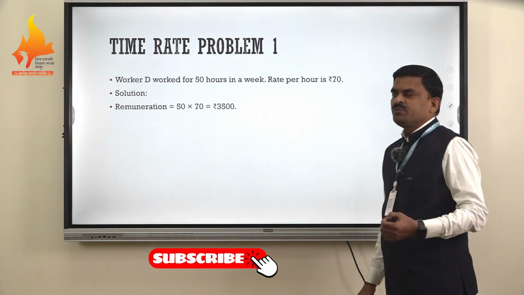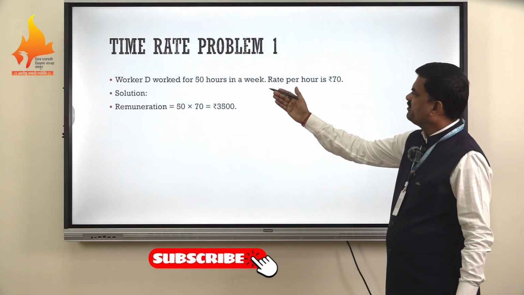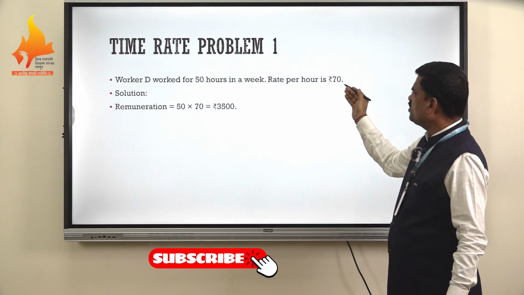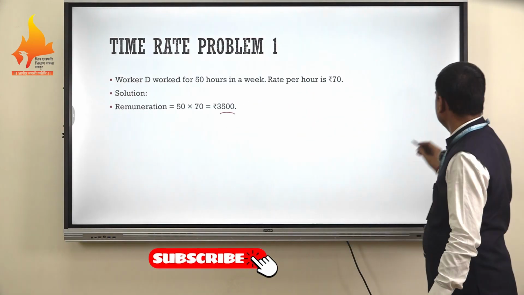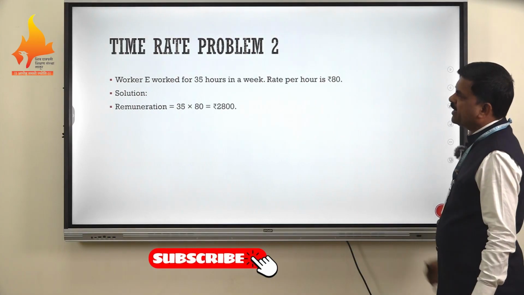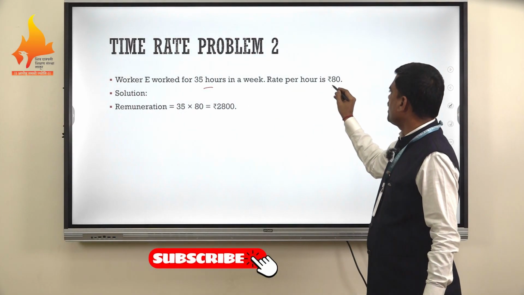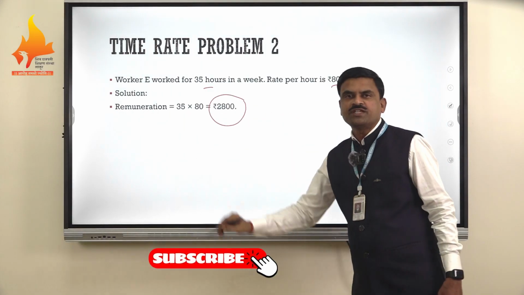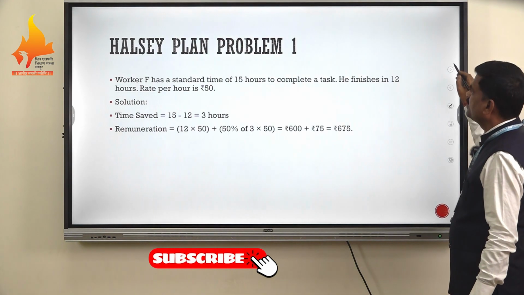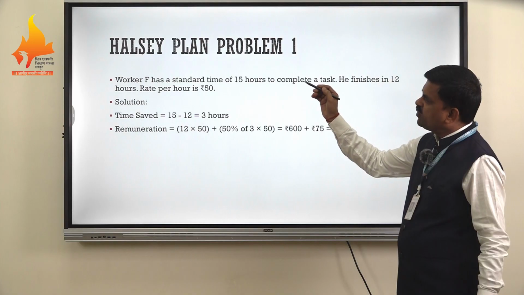Now some simple problems to understand the time rate once again. Worker D worked 50 hours, the rate is 70 rupees per hour, so the wages will be 3,500. Again, worker E worked for 35 hours, the rate per hour is 80, then the simple wages will be 2,800 rupees.